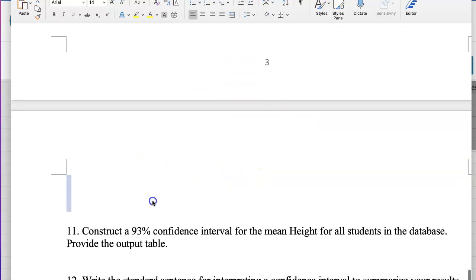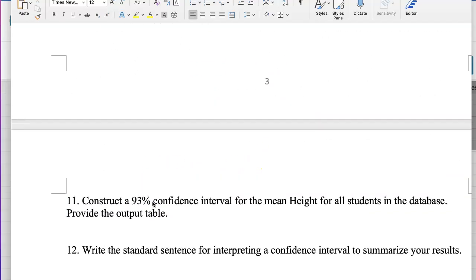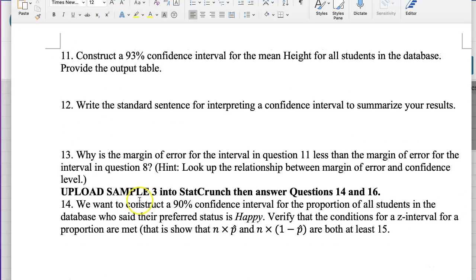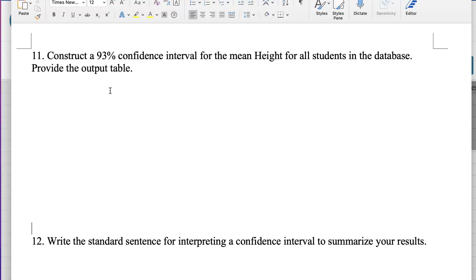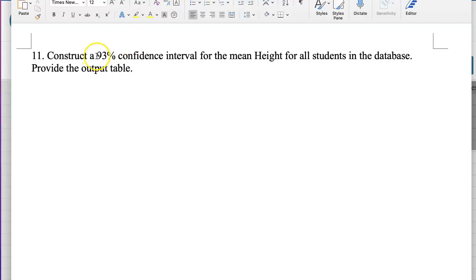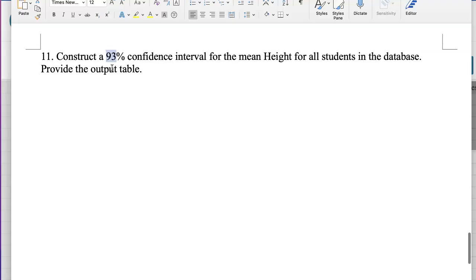Now let me go and finish up to number 13 in this video. This time, oh, look at that. We are bringing that confidence level down. We used to work with 98%. Now we're trying to construct a 93% confidence interval. As we lower the confidence level, what are we expecting for the width of the confidence interval?